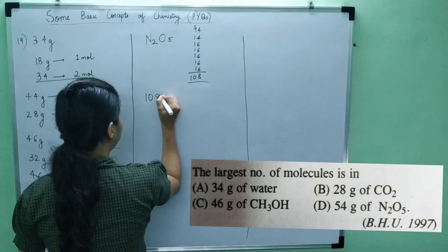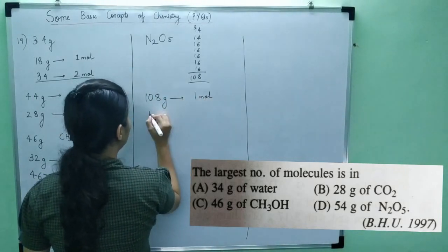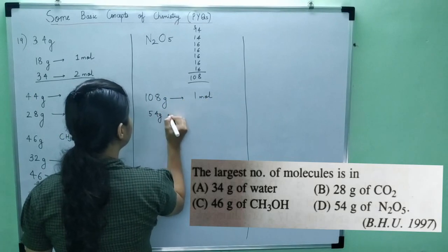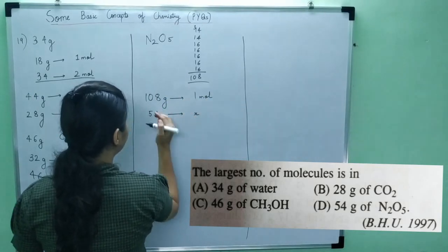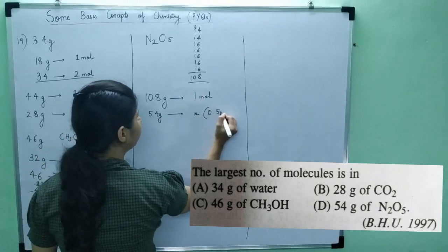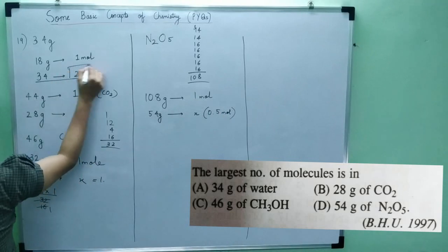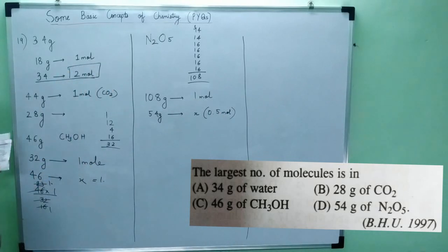So 108 grams will be 1 mole. So what would be 54 grams? Okay, so 54 is half of 108, so this will also be half a mole, so this would be 0.5 mole. Okay, so the largest number of molecules will be what? Of that of water. So the right option would be option E.